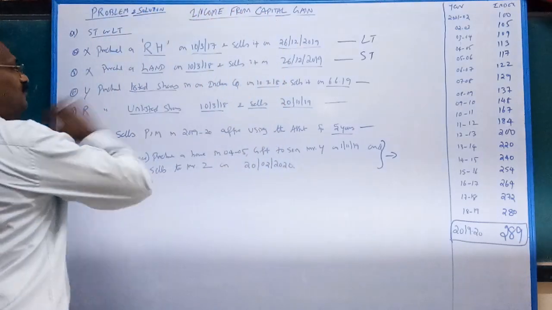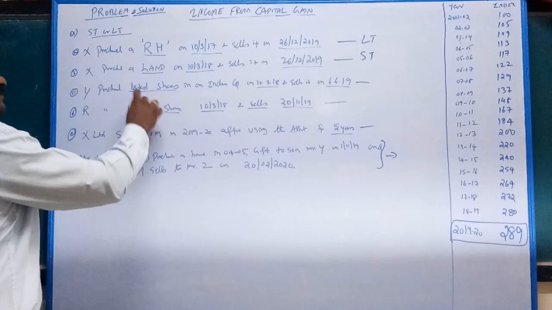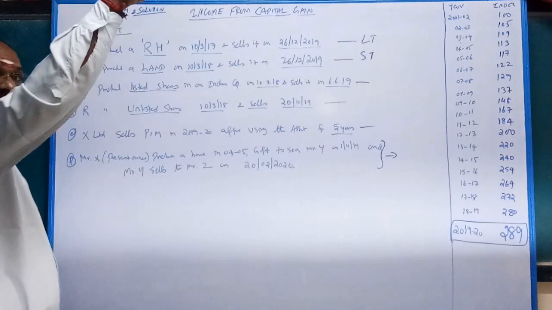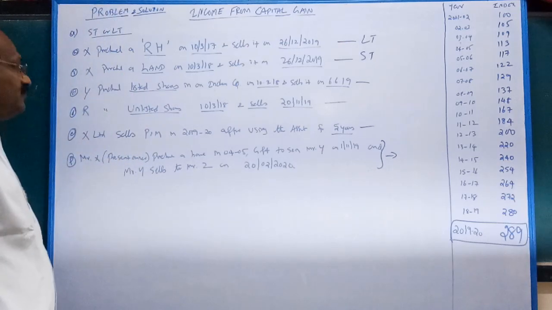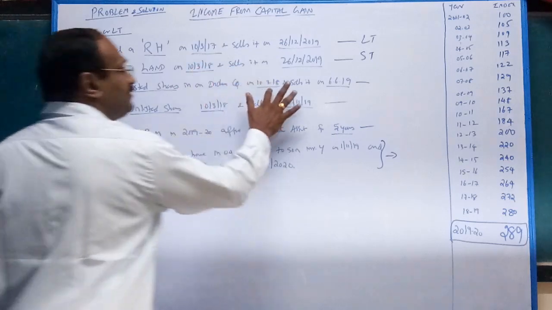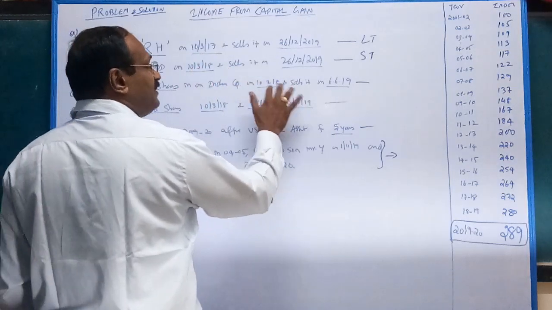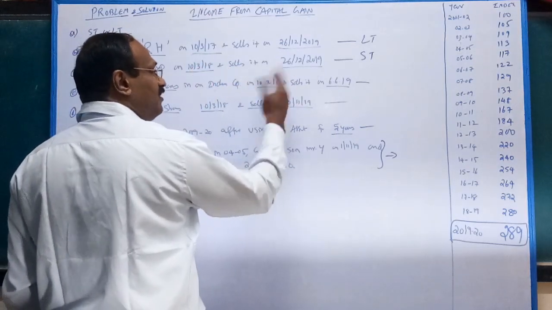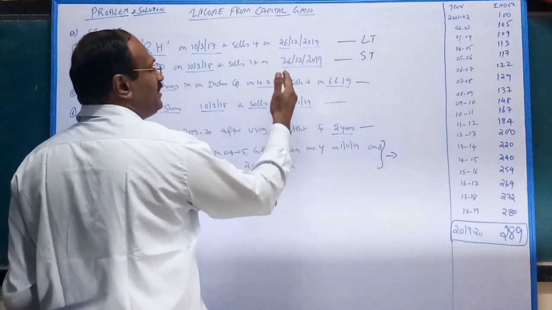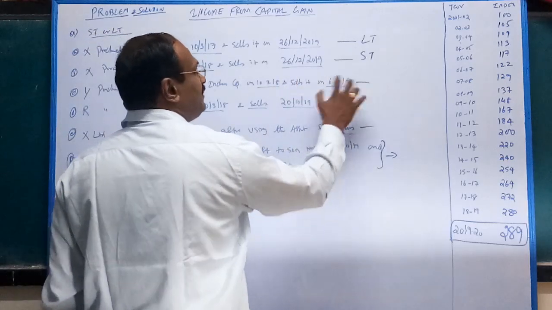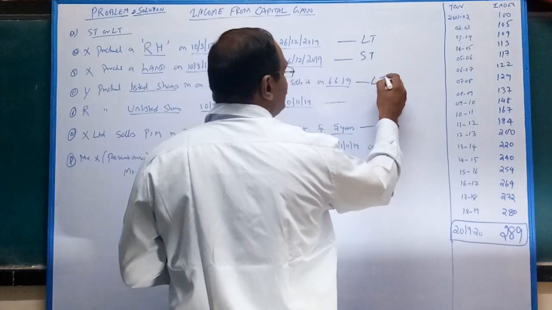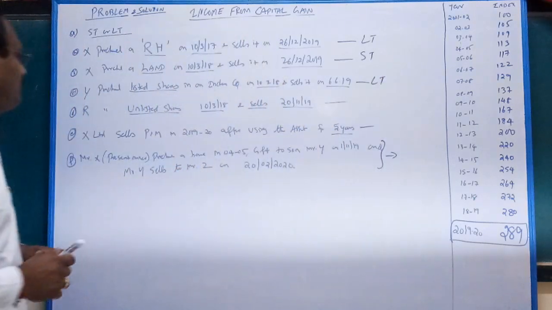Next, purchase of listed shares: the period is 12 months. So 10/3/2018 to 10/3/2019; here the sale is in 2019 after that, so more than 12 months, it is long term. Very good.